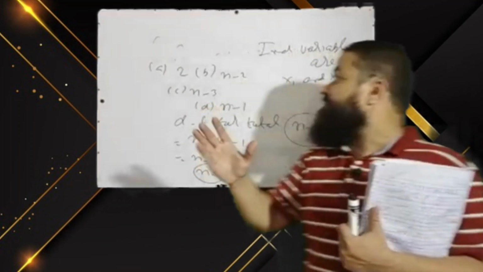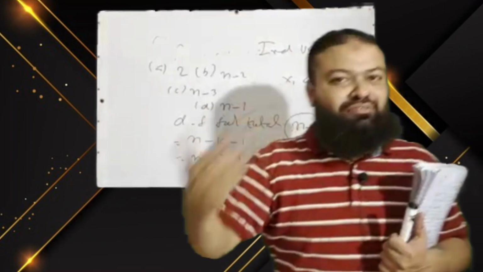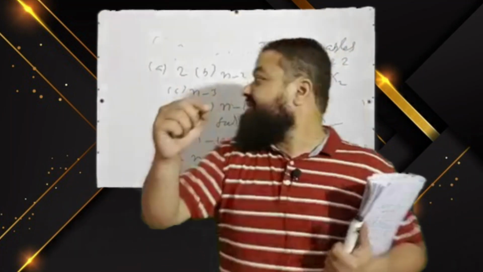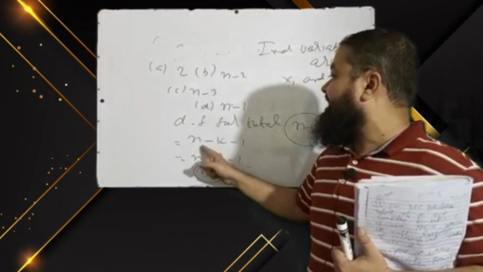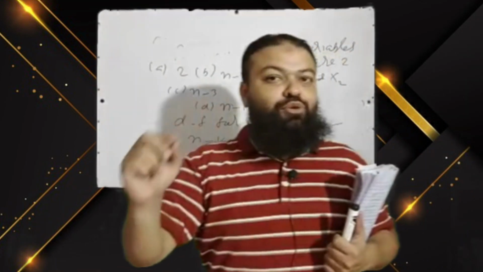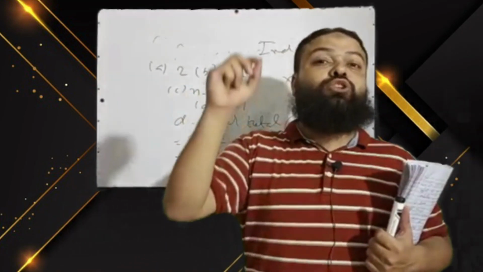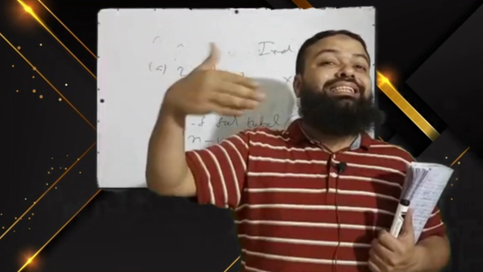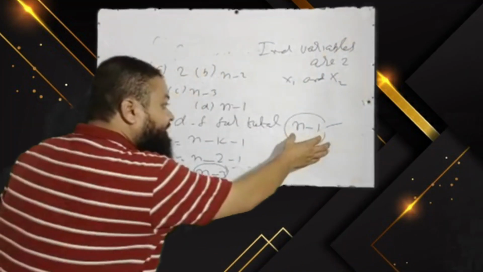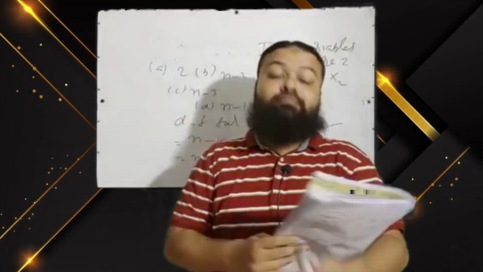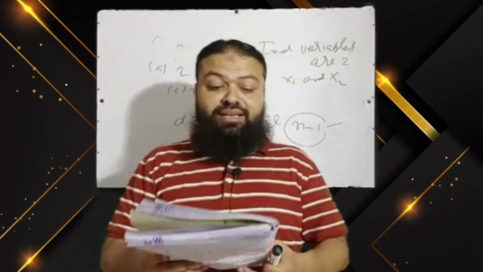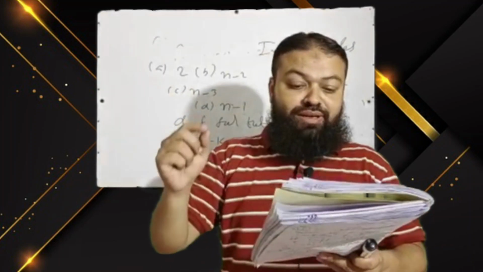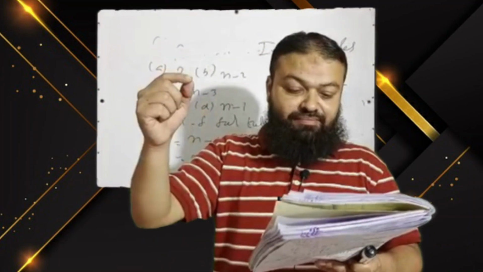It means you are learning 2 very important concepts of statistics. If there are some independent variables and you are to calculate the degree of freedom for error, that will be n minus k minus 1. But if you are calculating the degree of freedom for the total, do not be confused with the number of treatments or number of independent variables, that will always be n minus 1. A very important concept.